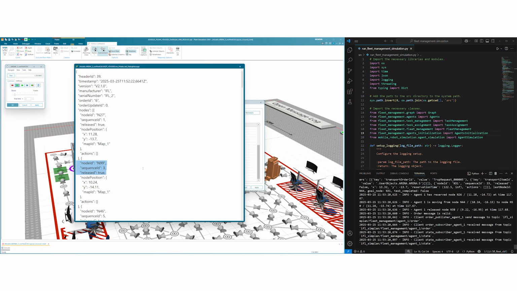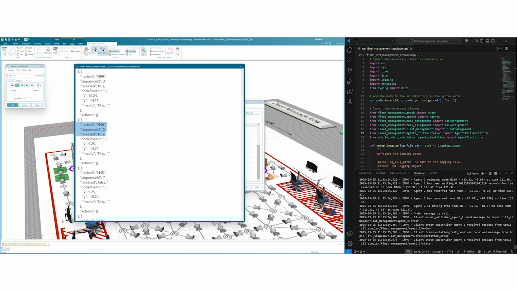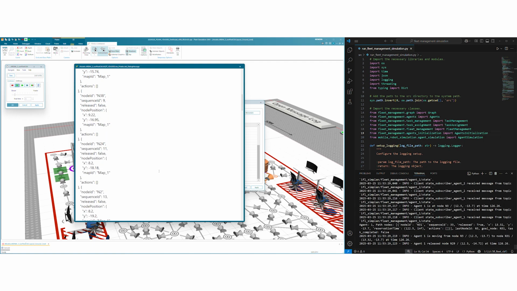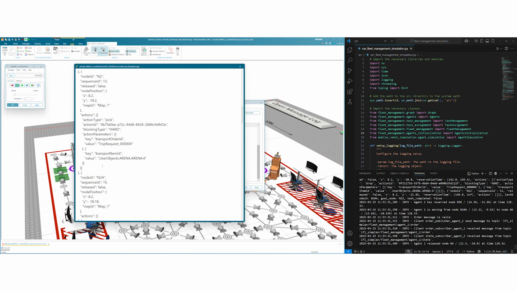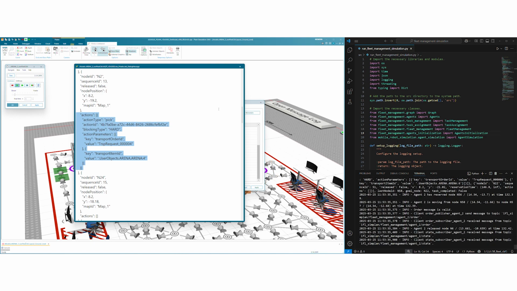One main aspect of VDA5050 is the specification of orders and order updates for the AGVs. An order defines the nodes that are released for the AGV to traverse and possibly actions, such as pick and drop, to perform on the nodes. The currently released nodes are highlighted for each AGV in the animation.